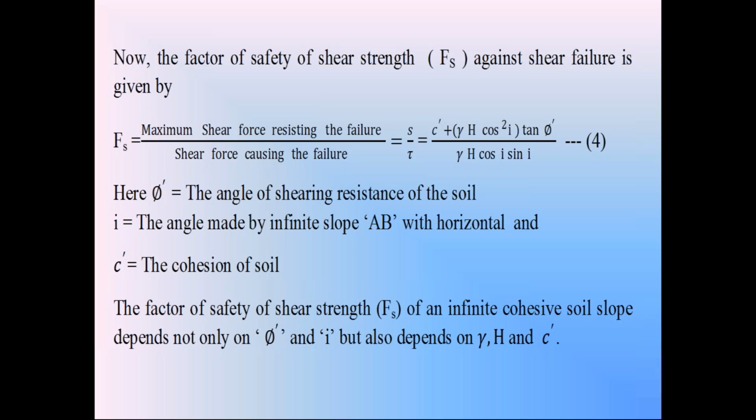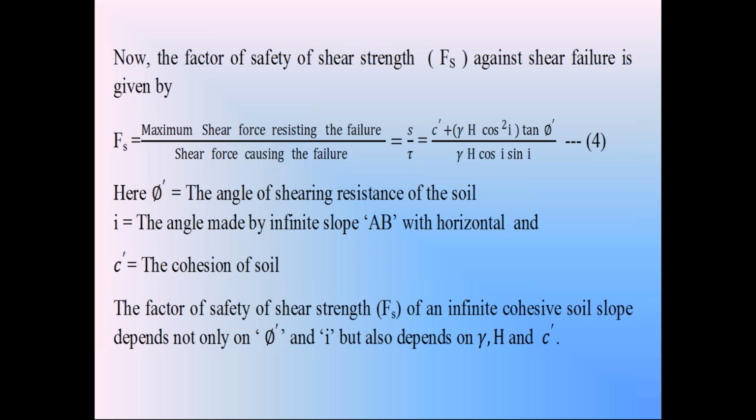That is the factor of safety of the infinite cohesionless soil in dry condition. Fs is equal to tan phi dash divided by tan I. Whereas in cohesive soils, Fs is equal to C dash plus gamma h cos square I tan phi dash, whole divided by gamma h cos I into sin I. So that is the factor of safety of infinite cohesive soil slope in the dry condition. This is first condition. The next one is submerged condition.